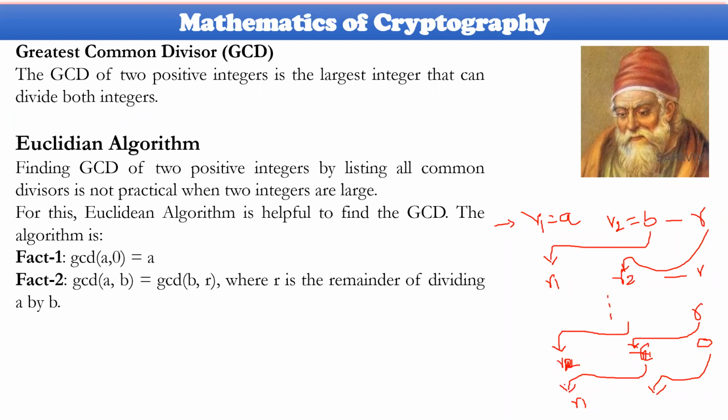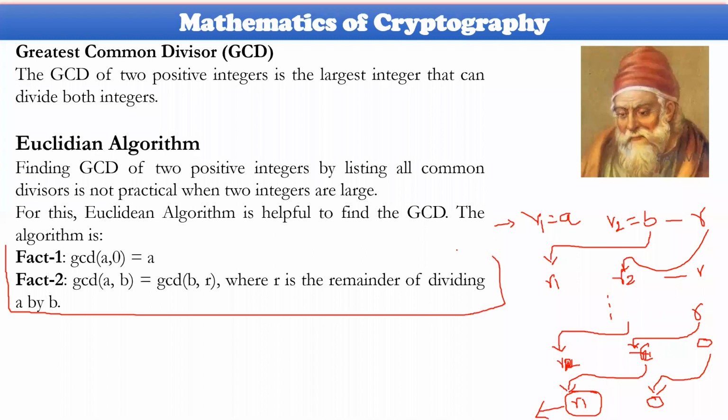You just recall the recursive algorithm. The recursive algorithm can be seen in such a fashion. Finally, the answer will be whatever value is there in R1. So in this way, the Euclidean algorithm can be worked out. The Euclidean algorithm is used everywhere in cryptography and network security. It must be there.